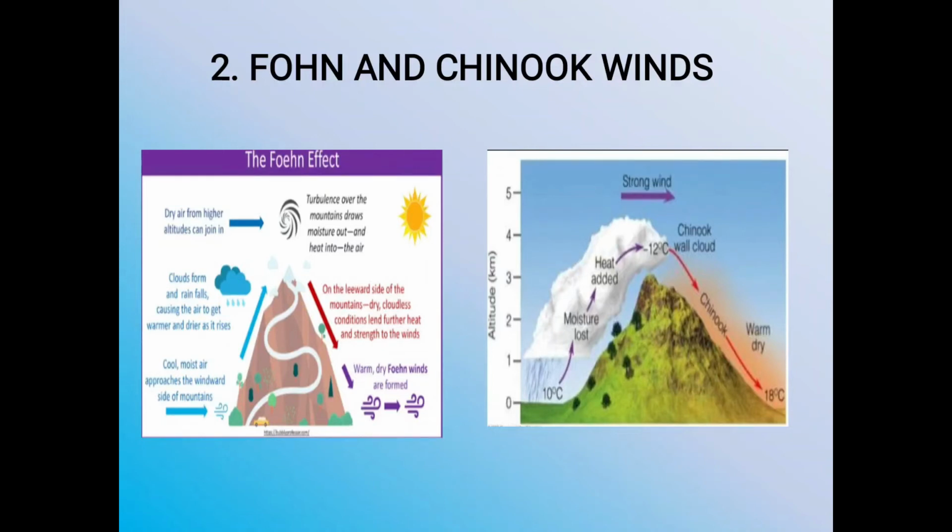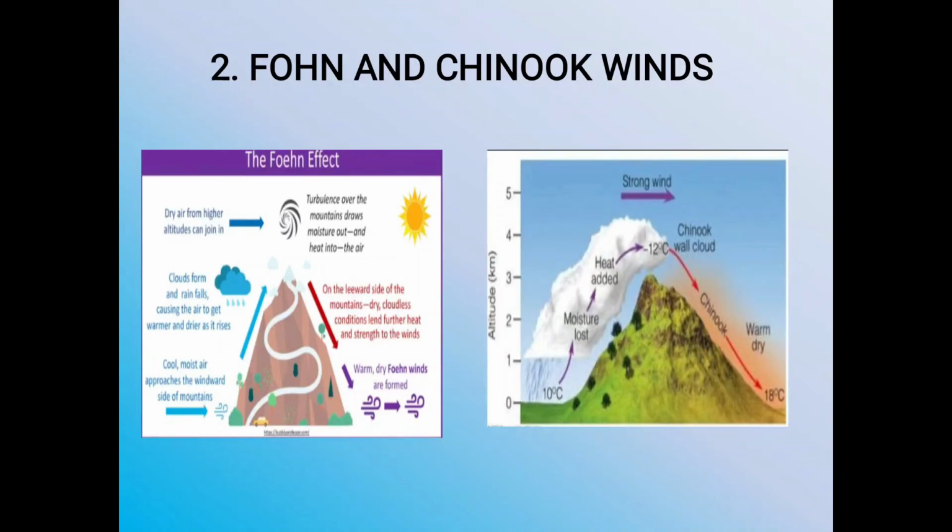Descending winds are known as the Fawn and are responsible for the earlier melting of snow on the mountain slopes than the other areas. Locally, Fawn winds are important because the rearing of animals is a major activity in these areas over which they blow. Due to these warm winds, the snow melts and the pastures for cattle rearing are made available earlier.